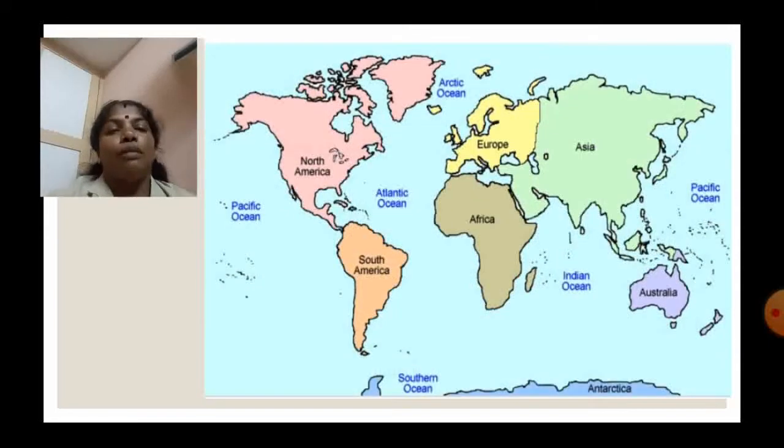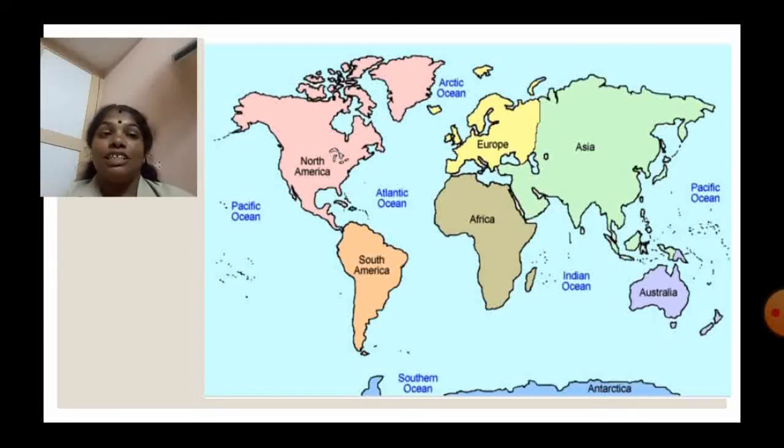Here, look at the world map. The 7 continents are given: Asia, Europe, Africa, North America, South America, Antarctica, and Australia. Look at the continents. Some continents are connected a little bit, and some continents are not connected. Look at North America and South America. They are connected. Very good.